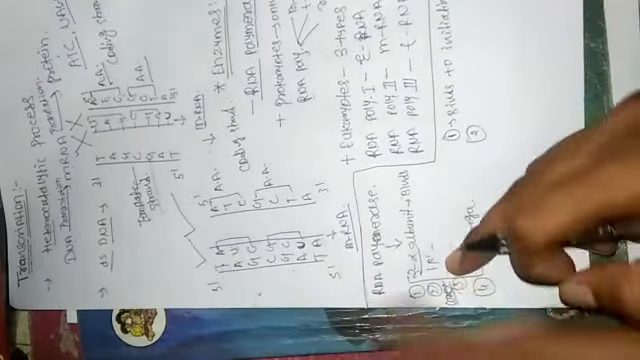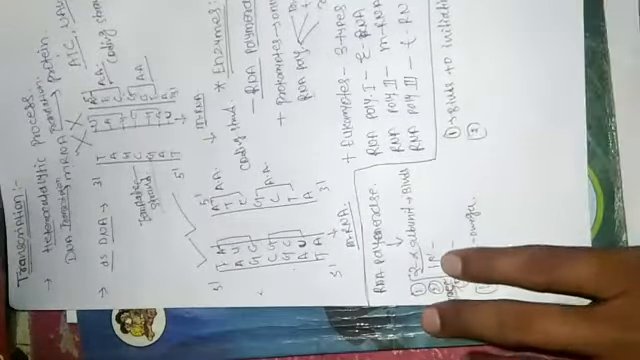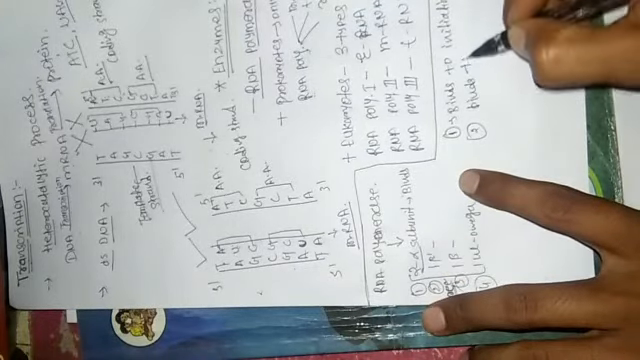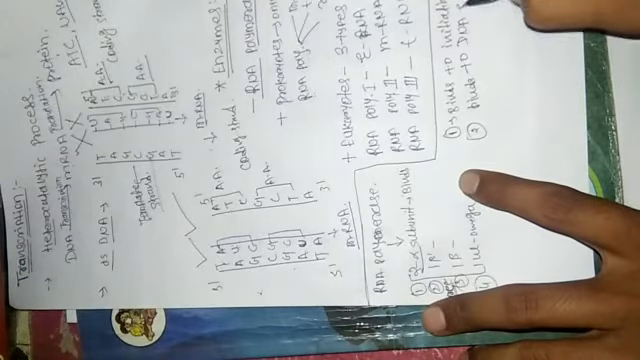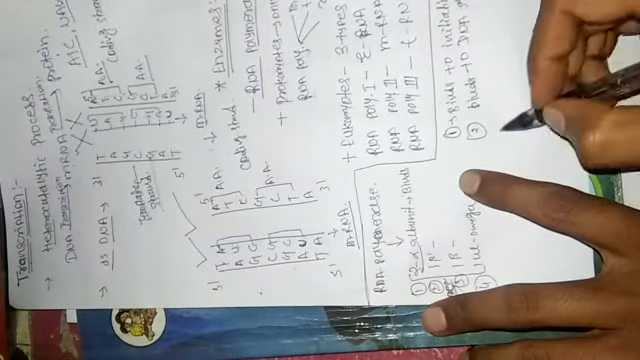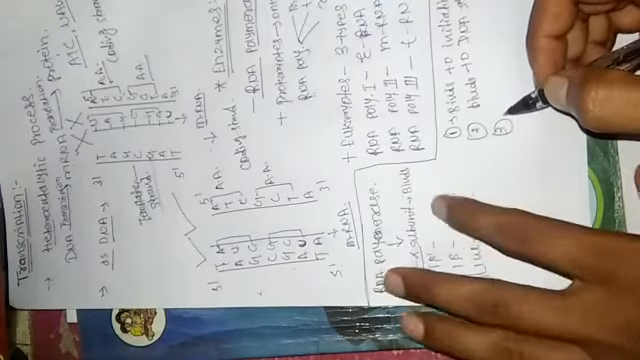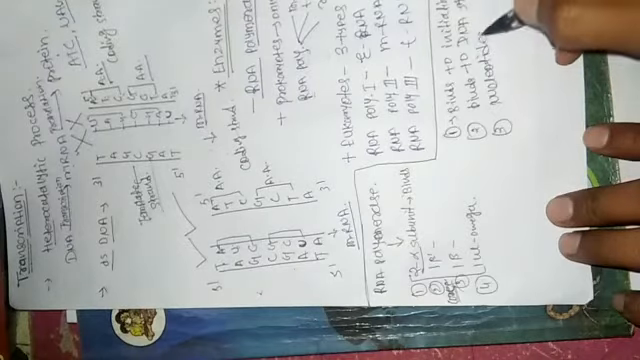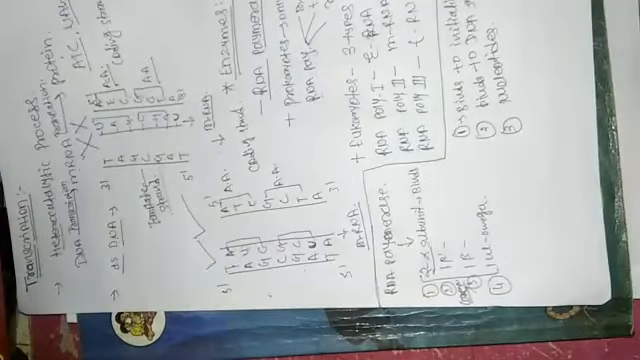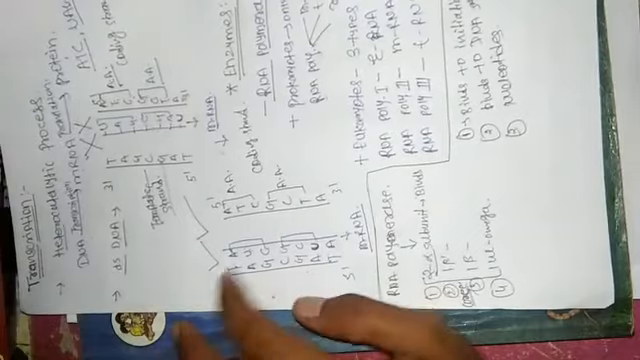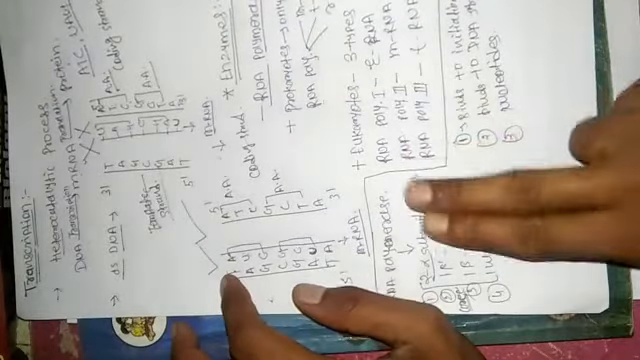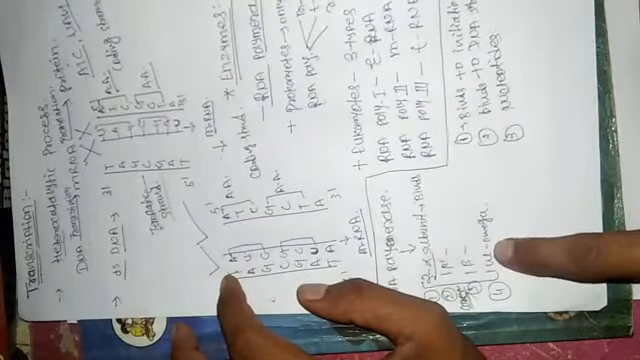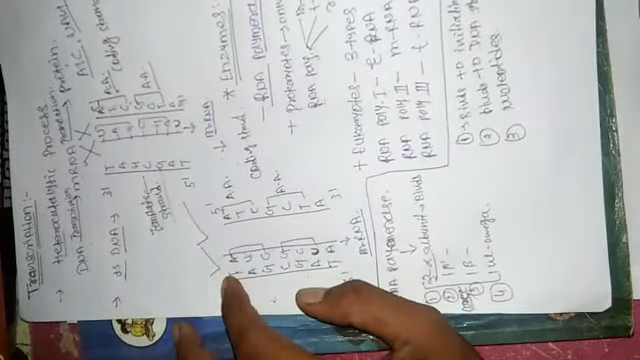Then the second one, the beta dash subunit, binds to the DNA strand, that is the template strand. The third one is beta, which binds to nucleotides, and omega also binds to the nucleotides. So these are the main core enzyme parts: 2 alpha subunits, 1 beta dash subunit, 1 beta subunit and 1 omega subunit. The functions are different like this.